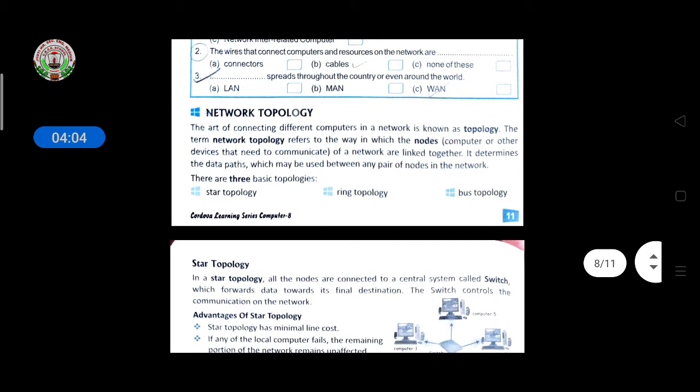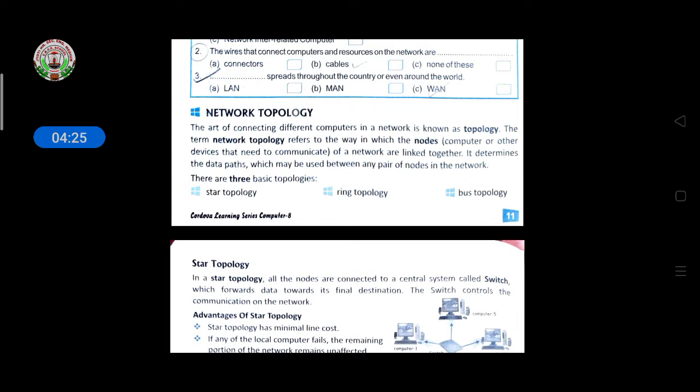The next topic is network topology. The art of connecting different computers in a network is known as topology. The term network topology refers to the way in which the nodes, meaning the computers or other devices that need to communicate on a network, are linked together.